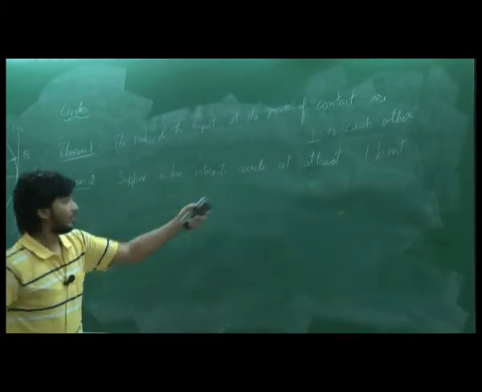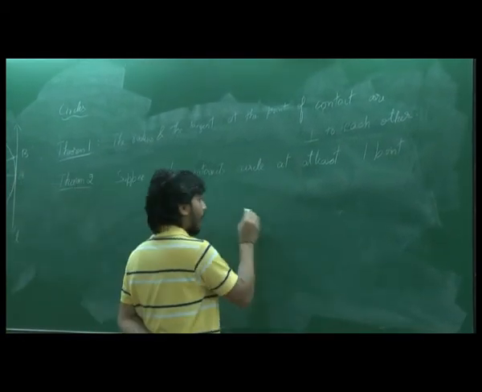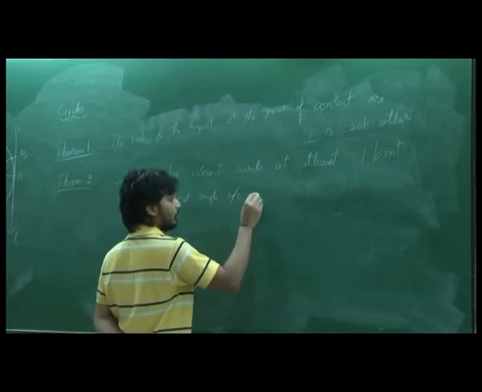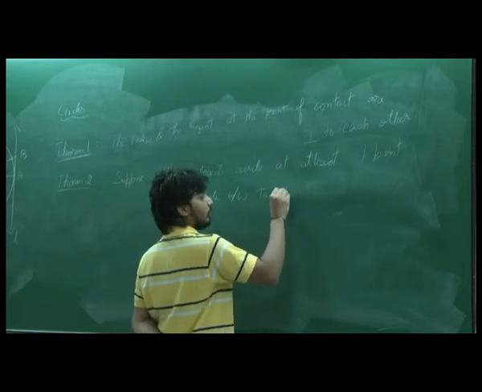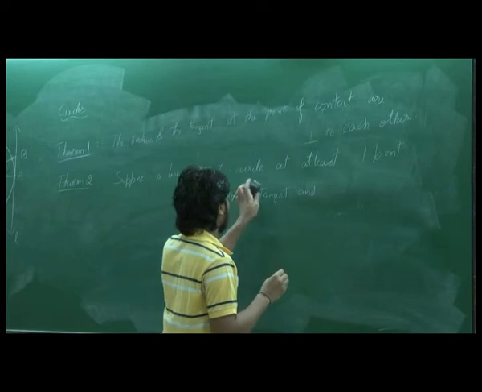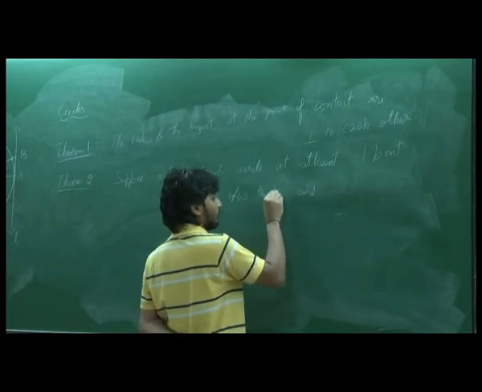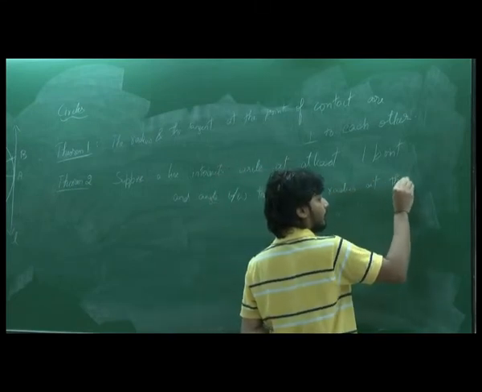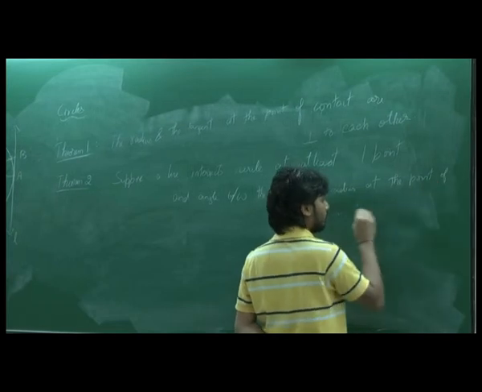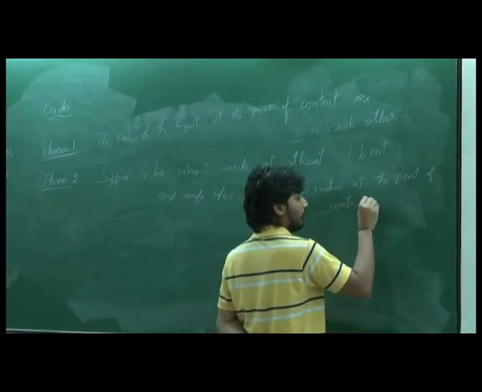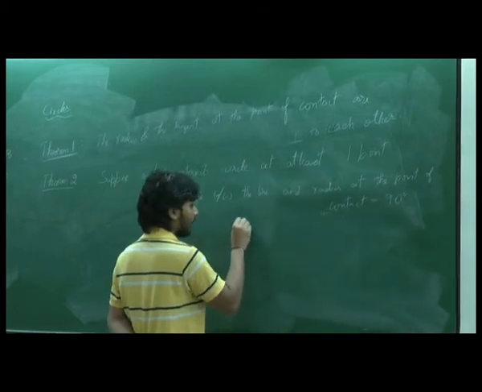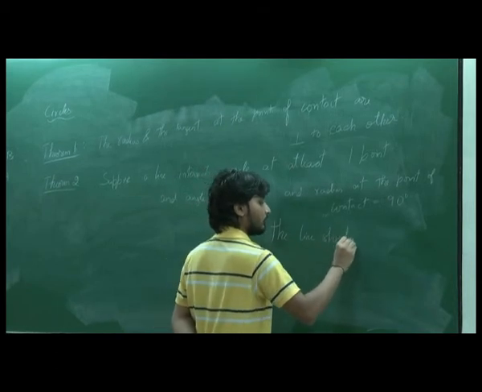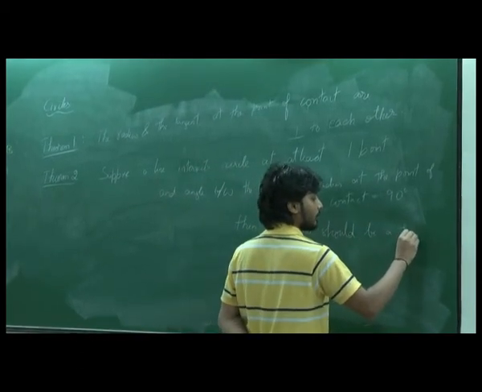If the angle between the tangent and the angle between the line and radius at the point of contact is equal to 90 degrees, then the line should be a tangent.